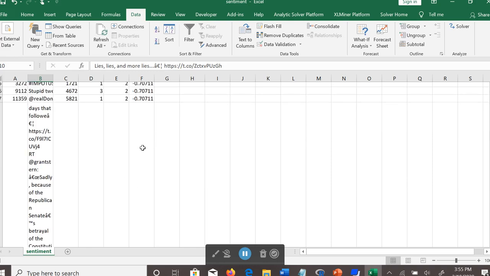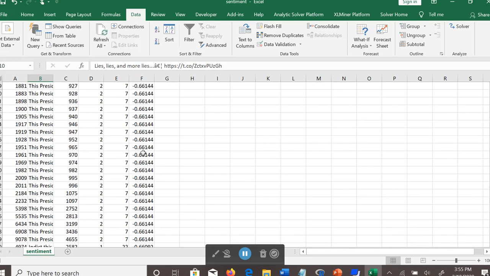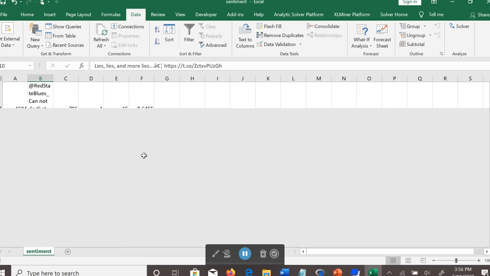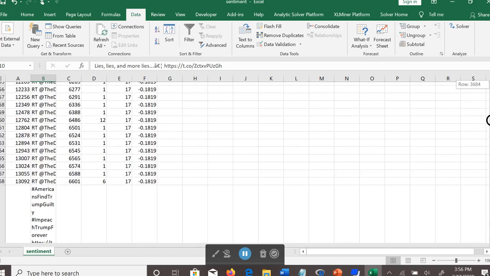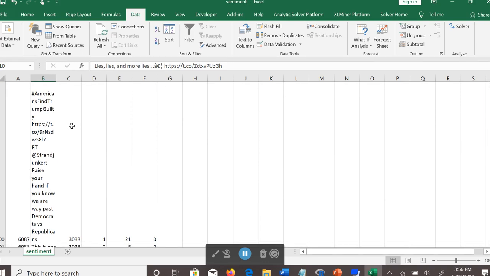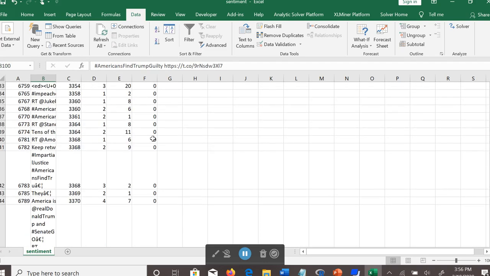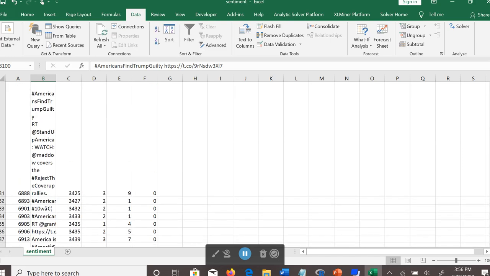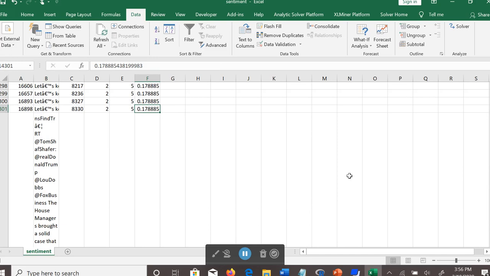So as we can see, as we scroll down, the negative scores got smaller and smaller, but it seems the majority of the tweets have negative sentiment scores, and these scores are neutral. These tweets are assigned a neutral score, and some tweets have positive scores.